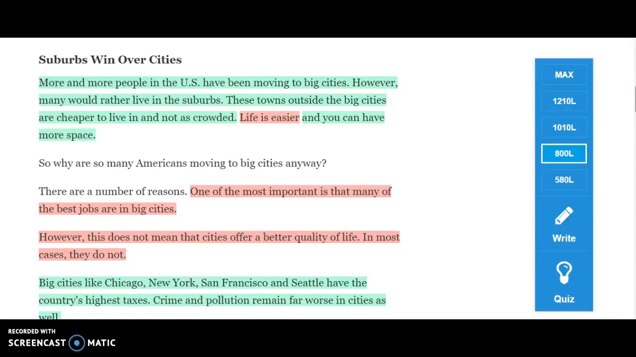So I'm just going to scroll through, and if you want to pause the video and look at what I have highlighted in green as a fact and what I have highlighted in pink as an opinion, you can do that. But as you are filling out your graphic organizers, I want you to remember that I'm asking for opinions from the article, not your opinion.